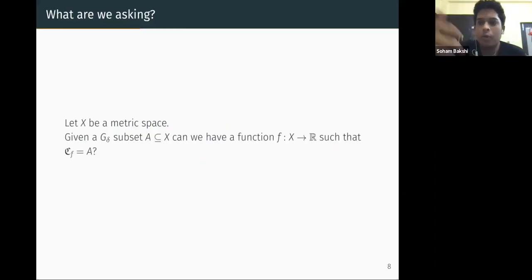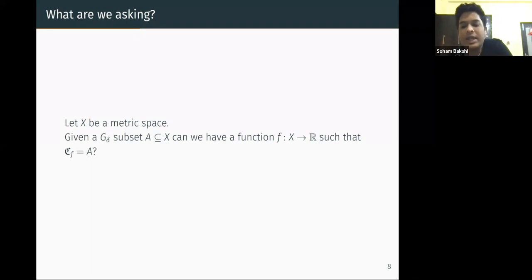So again, we are going to the second question of ours we started with. What are we asking? We are asking, let X be a metric space, given a G delta subset A of it, can we have a function f from X to R such that it is continuous exactly on A? This is something we are asking. So we got the other direction, that if it is continuous on some points, then the set of points on which it is continuous is a G delta subset of the metric space. Now we are asking the opposite of it.